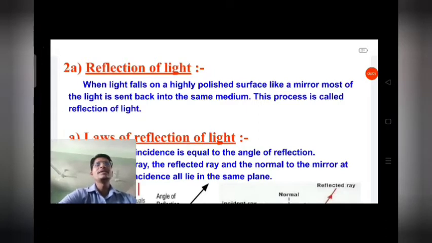If another medium were there, we would call that phenomenon refraction. But here there is only the same medium: air is one medium, and light reflects in the same air medium, so that is reflection.